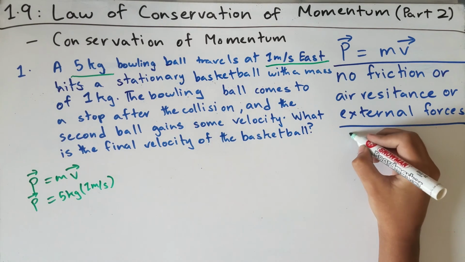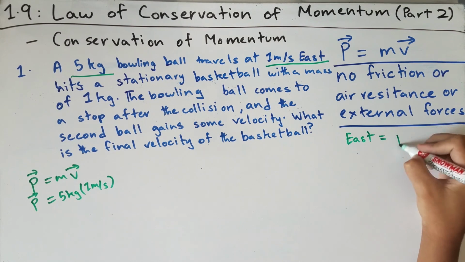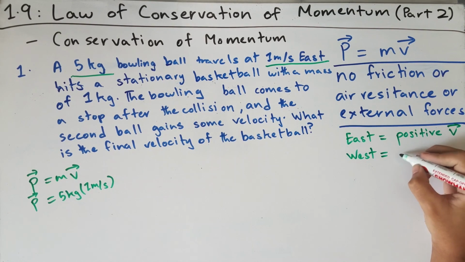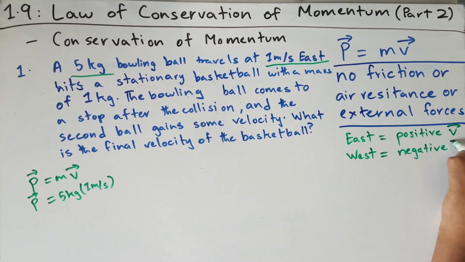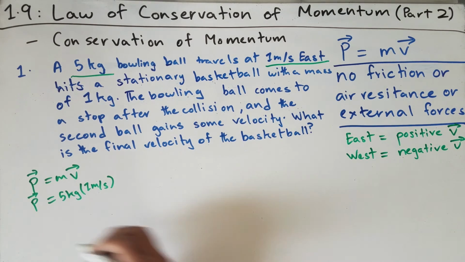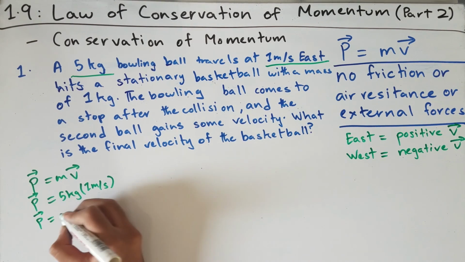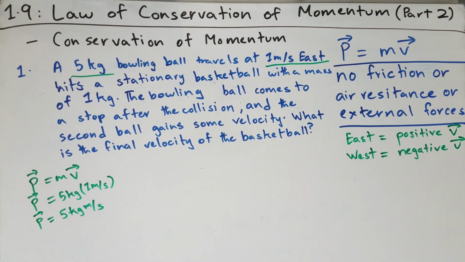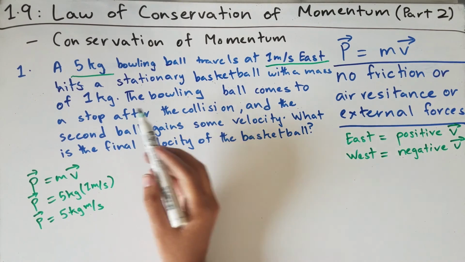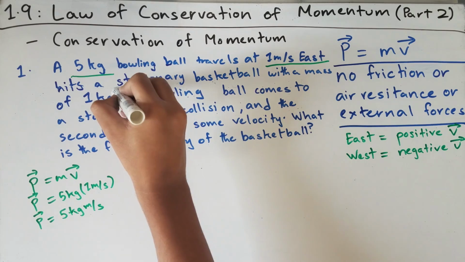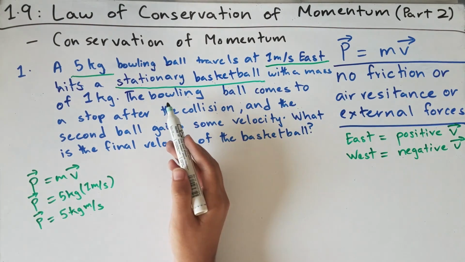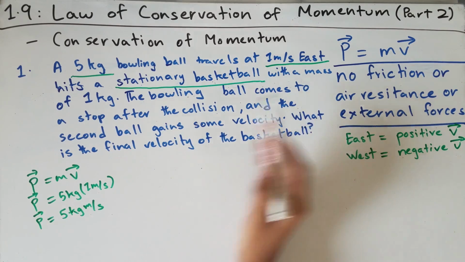And let's say that the eastwards direction is positive velocity and the westwards direction is negative velocity. So this will be our standard for this word problem. So the momentum of the bowling ball would be positive 5 kilograms meters per second. And then it says that this bowling ball hits a stationary basketball. So we know that this basketball is stationary, meaning that it has some mass but it has no velocity. Oh, and we're given that it has a mass of 1 kilogram.